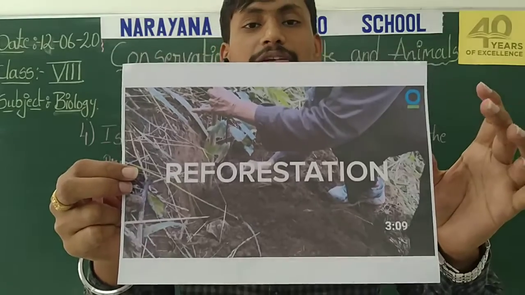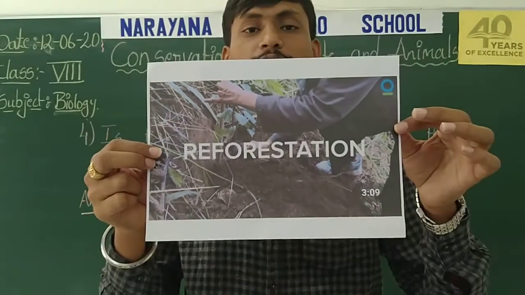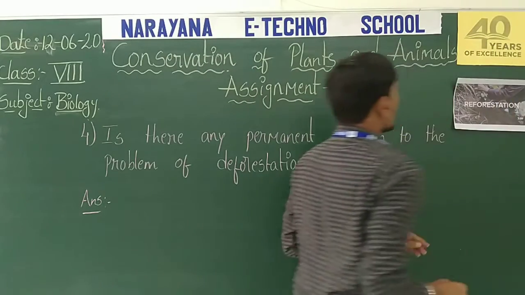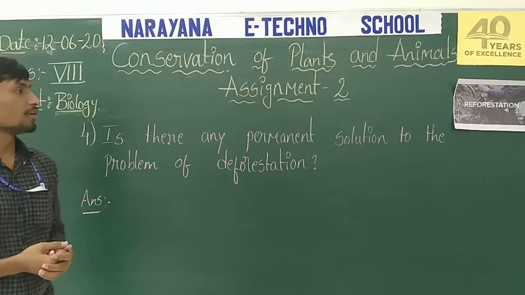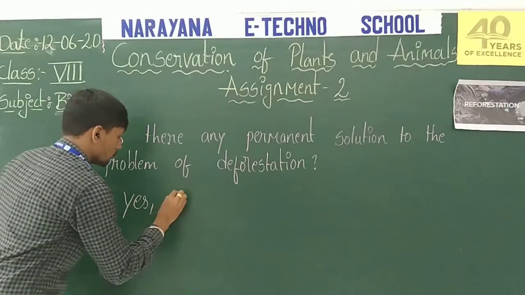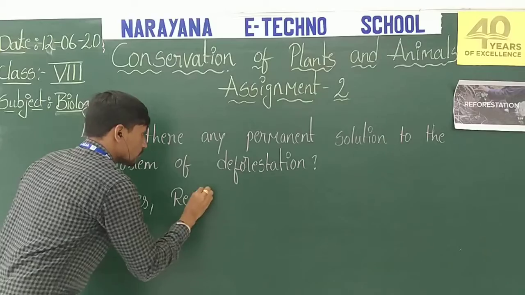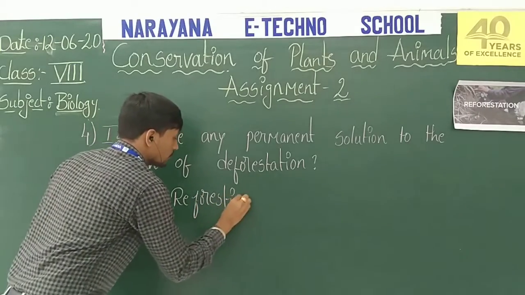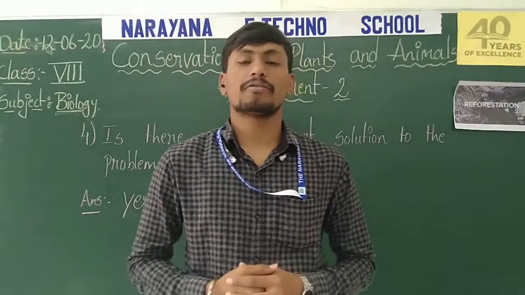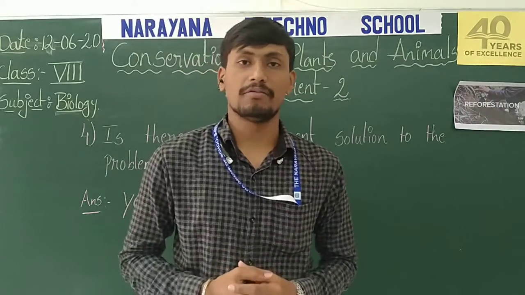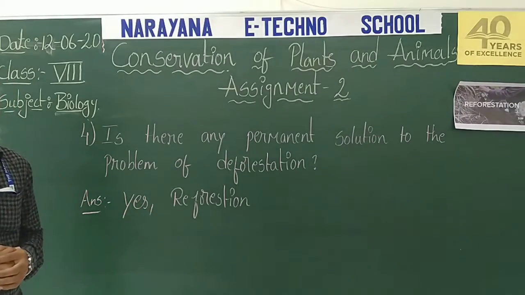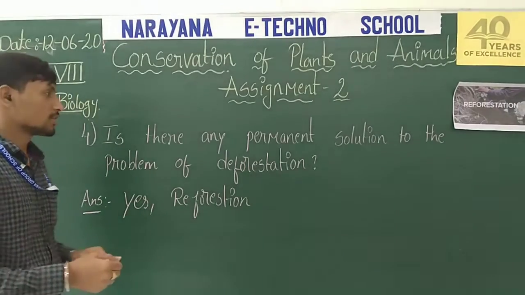It is reforestation, by means of which new plants are grown where the plant life has been lost because of natural calamities and human activity. So we need to grow the plants in that particular area.